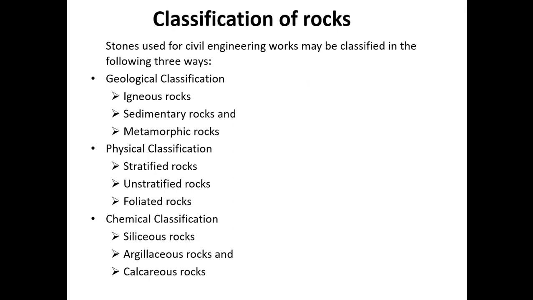Classification of rocks. The rocks are classified into three types: geological classification, physical classification, and chemical classification. As the word says, the geological classification is based on its formation, how it has been formed. Based on that, it is called a geological classification. In that, we have three types: igneous rocks, sedimentary rocks, and metamorphic rocks.